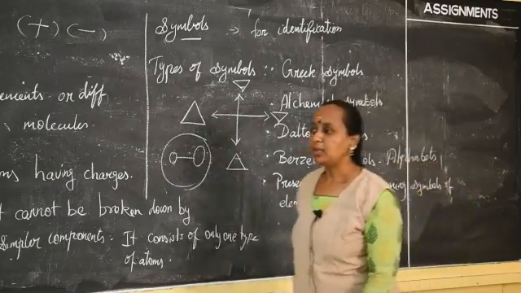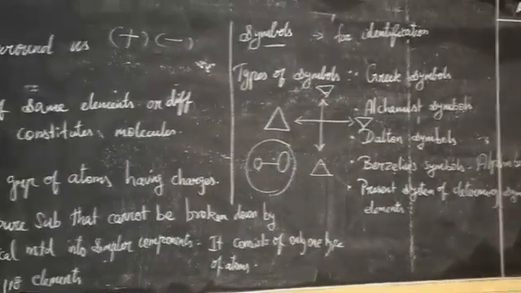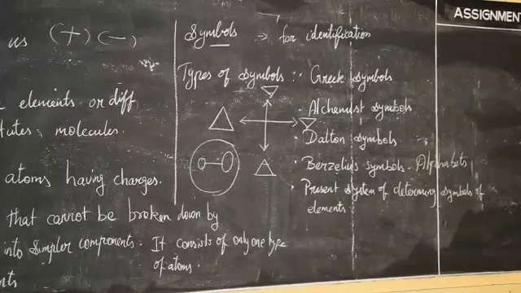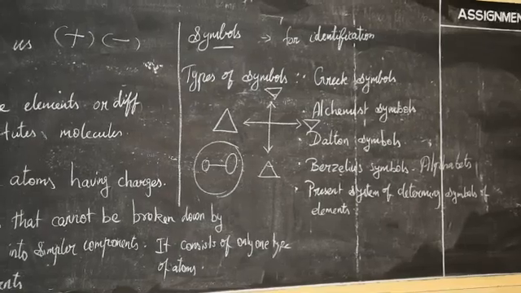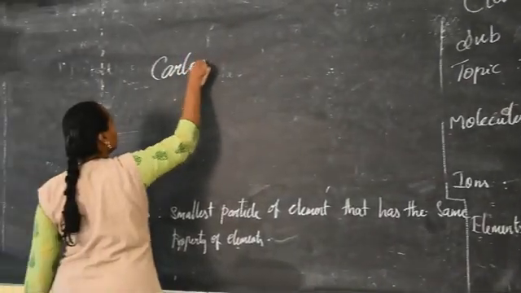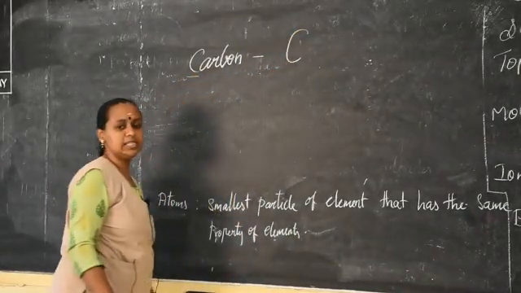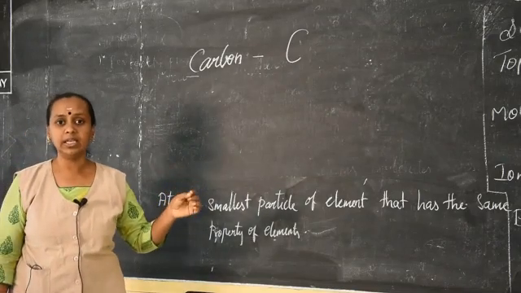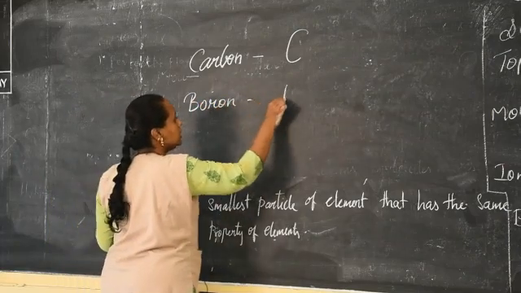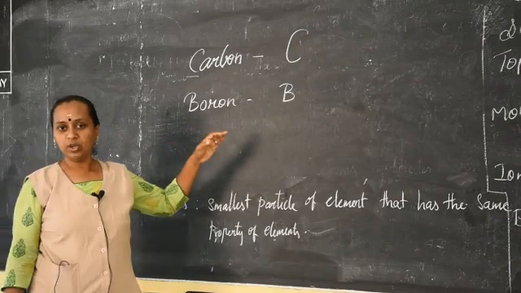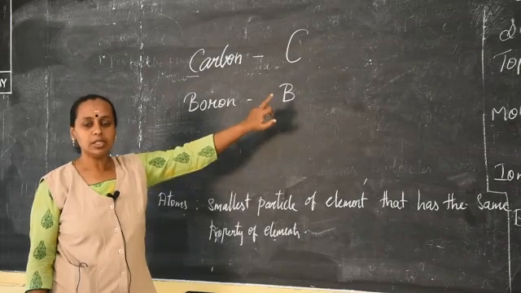Let us go to your book, please. When you write an element, most of the elements, especially the non-metals, will have the first letter as their symbol. For example, when I write carbon, the first letter of carbon is C, so it is taken as the symbol. Whenever you see the letter C, it is called carbon. When I write boron, it is B. Like that, most of the non-metals are denoted by the first letter, in capital letter. So this is the first rule.